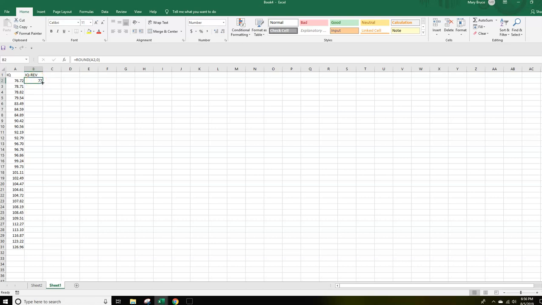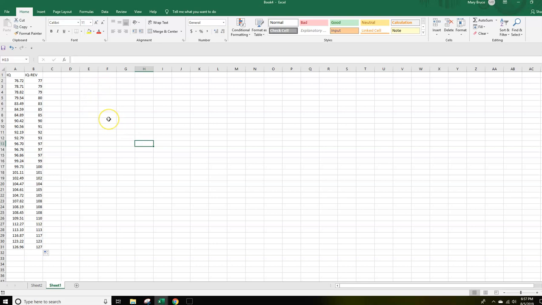Okay. Now, if I then click and drag, what you want to do to get all the cells to copy that same rounding feature is you highlight cell B2 and go down to the bottom right hand corner until you see a solid black cross. When you get that solid black cross, just left click your mouse and keep it clicked, and drag down all of these cells until you're level with the last IQ and lift it up. There are your numbers, but they truly should now be treated as whole numbers because we used the rounding function and rounded them to no decimal places.